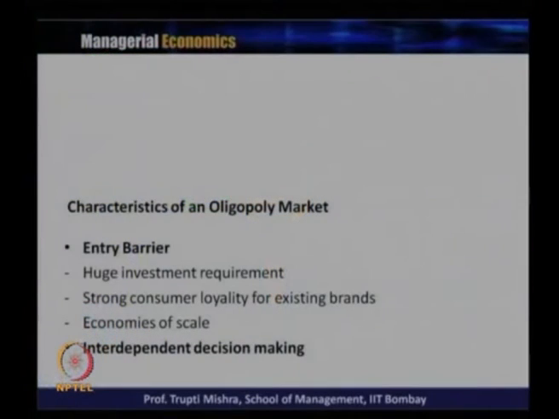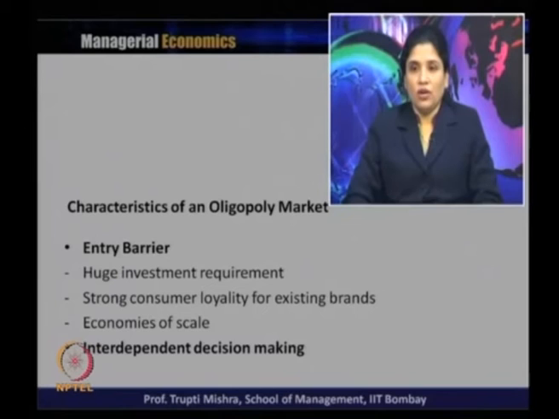There are entry barriers to the oligopoly market. What are the entry barriers? A huge investment requirement is there. Someone trying to enter the market should have the capacity for huge investment, because they have to compete on the basis of product and on the basis of price. Another is strong consumer loyalty for the existing brands.